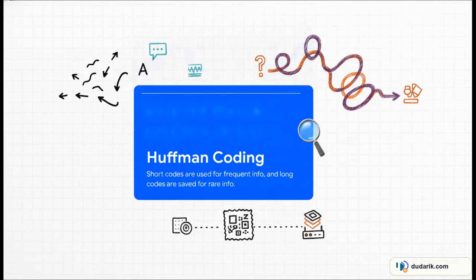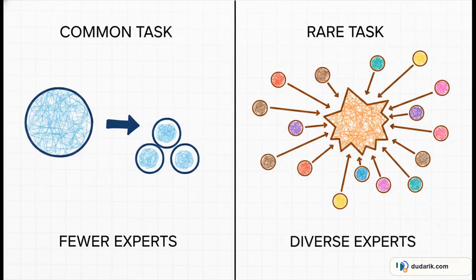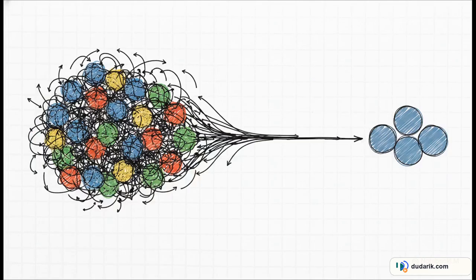The researchers hypothesized that a smart AI router should do the exact same thing. It should assign shorter, simpler routing paths to common semantic tasks and reserve the complex expert combinations for the rare ones. Which brings us to the formal introduction of the paper's massive breakthrough, the frequency diversity law. This law basically states that optimized MoE models naturally evolve to follow those exact Huffman principles. Driven purely by the desire to minimize prediction loss during training, these models automatically start allocating fewer unique experts, which is essentially a shorter code, for common everyday logic. But when they hit a rare, highly complex task, they invoke a really diverse combination of experts, giving it a longer code.